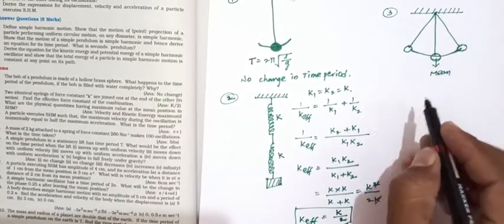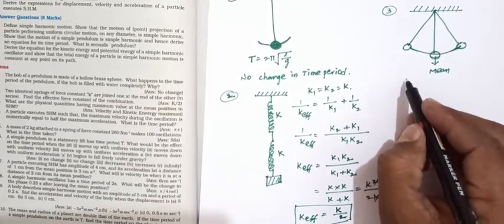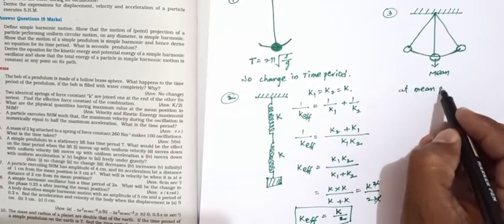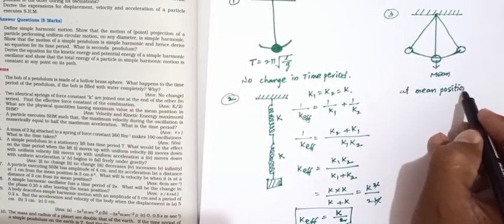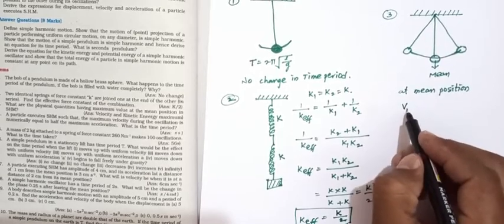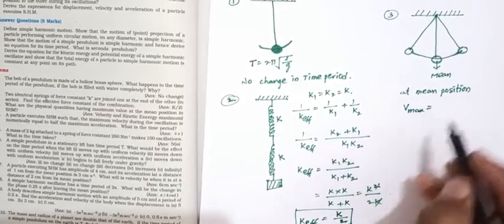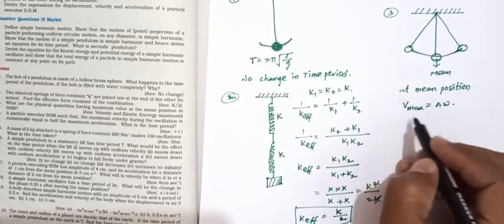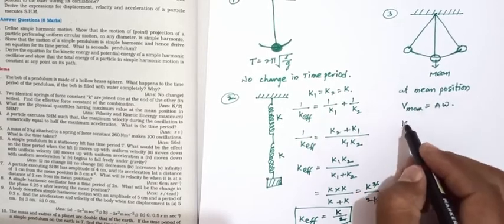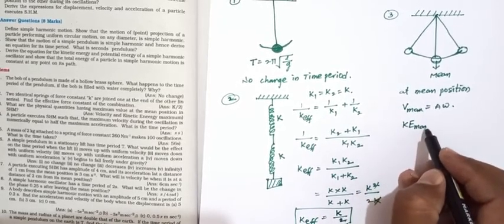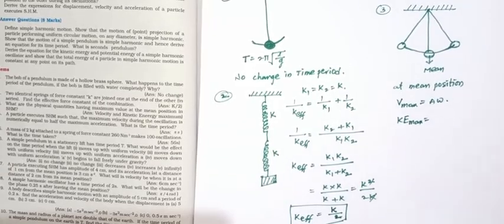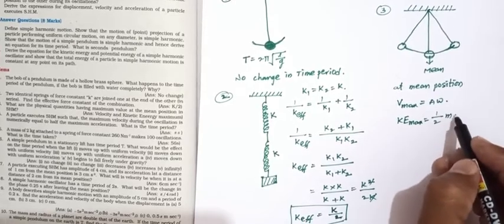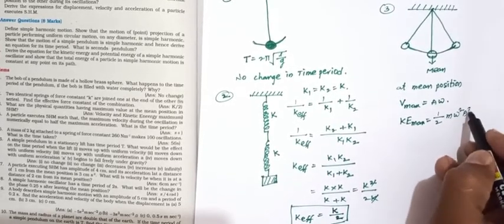At the mean position, the velocity is maximum. V maximum equals A omega. Again, velocity is maximum, kinetic energy is also maximum. Kinetic energy maximum equals half m omega square a square.